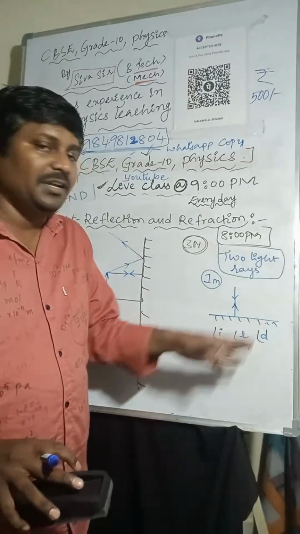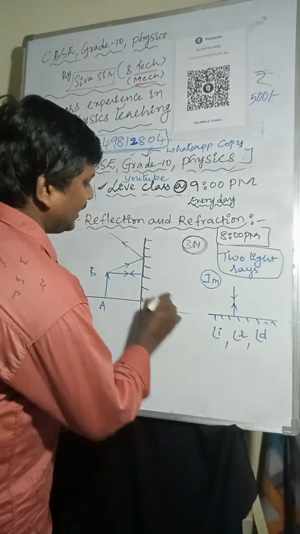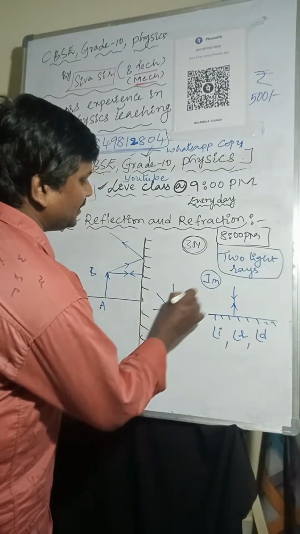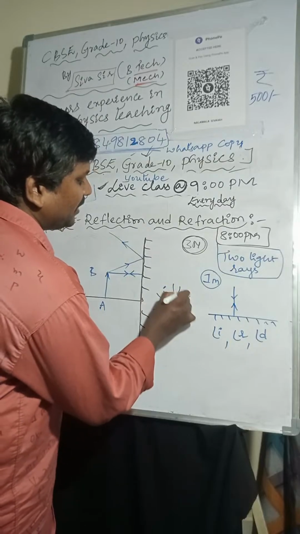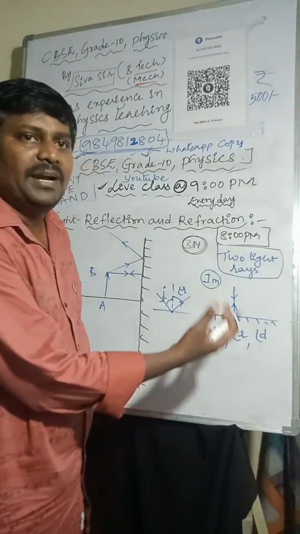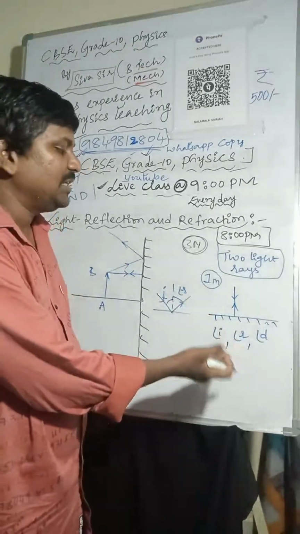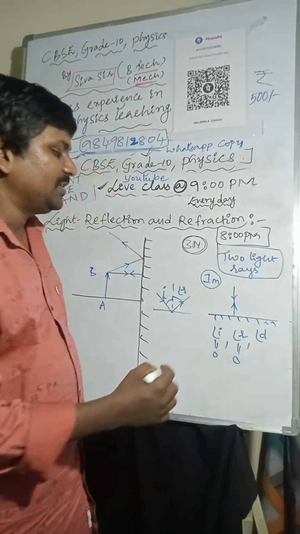Why only angle of deviation? The point is, we know the angle between the incident ray and the normal line is called the angle of incidence. The angle between the reflected ray and the normal line is called the angle of reflection. So if the light ray is passing along the normal line, by default we can understand that the angle of incidence and the angle of reflection are both 0.